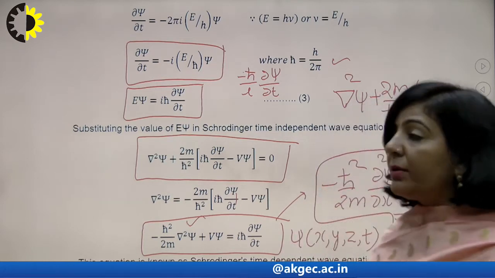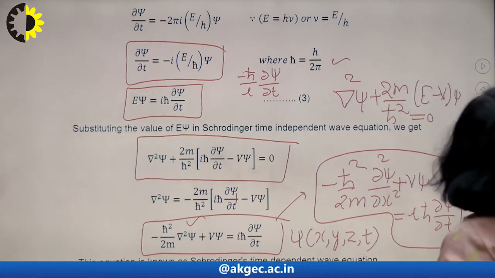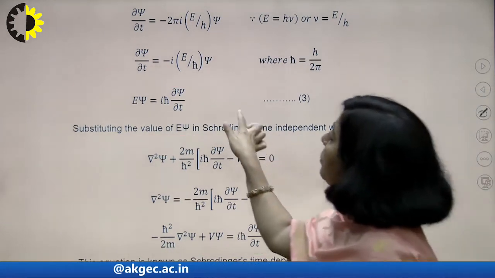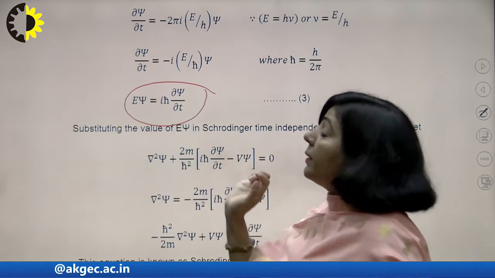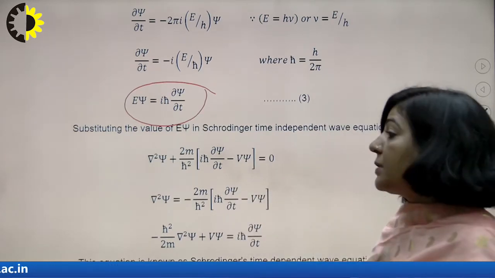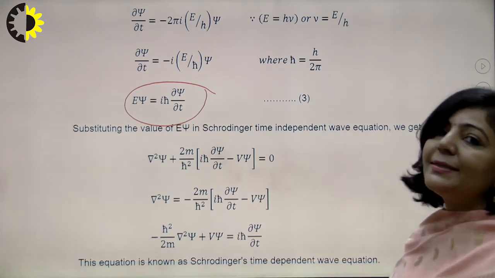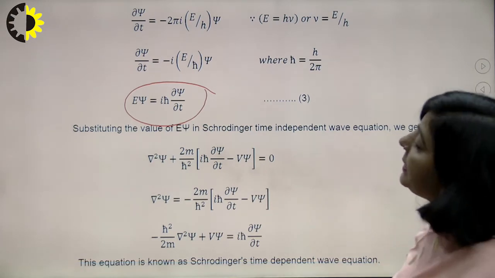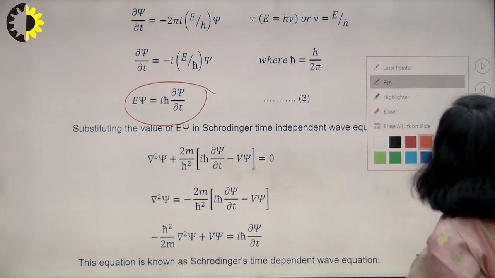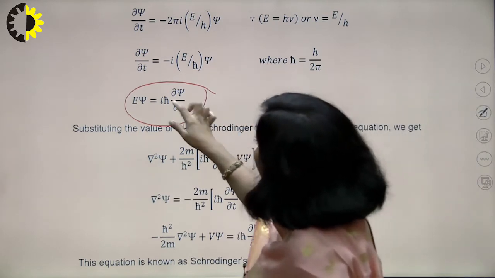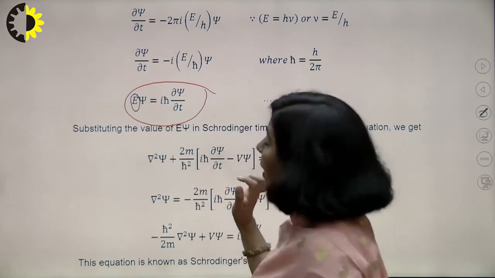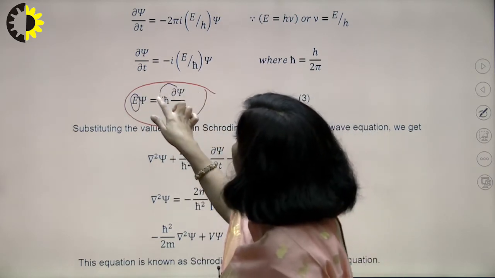And how is that possible, let me explain. For this, I am going to take the help of this. If you can see this particular term, E psi is equal to i h cross del psi by del t, there is a very interesting fact. On the left hand side you have this E psi, and on the right hand side you have this term.